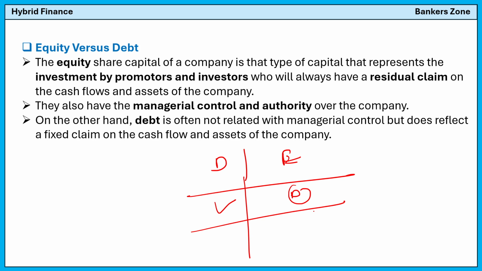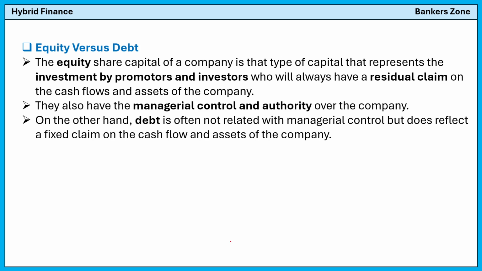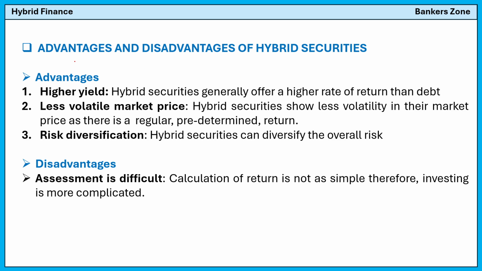Apart from that, the equity holder will get a residual claim, meaning if anything remains, then only, whereas the debt security holder will get a preference in case of the payment. It may be the dividend, it may be a fixed return, etc. Now see, what are the advantages and the disadvantages of the hybrid security?